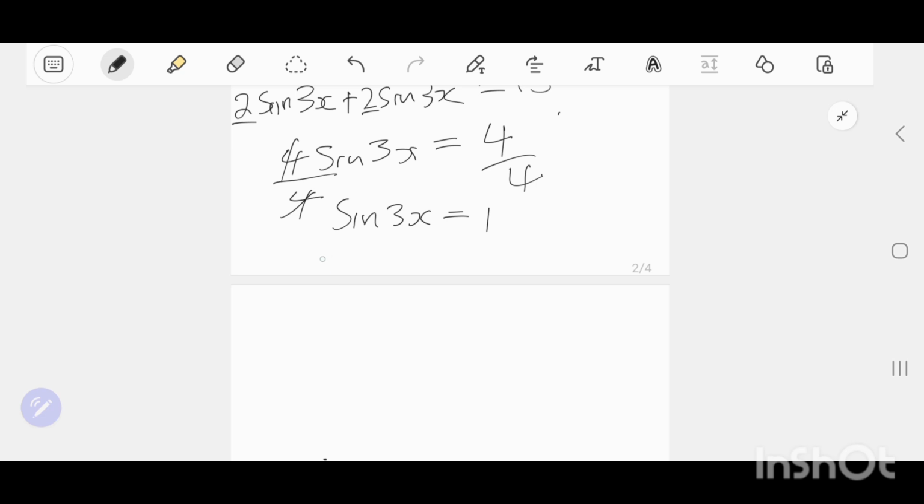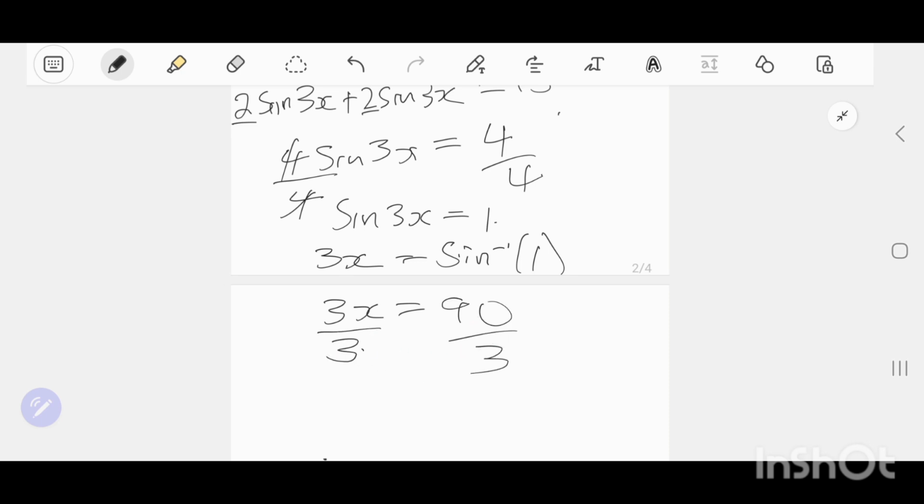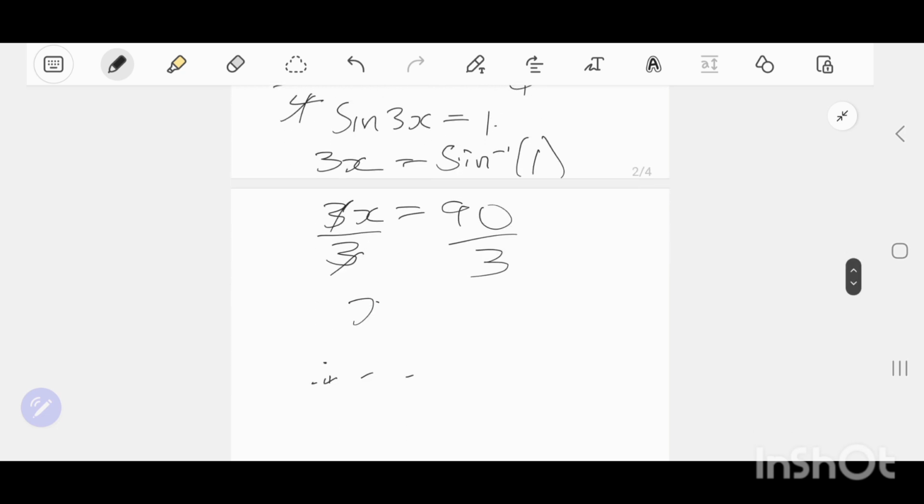So I'm going to say 3x equals arc sine of 1. Can you see that, people? Exactly. Just to confirm, good thing it's a mistake. And then what do I get by pressing this on a calculator? I'm going to get 90. Then I divide by 3, and my x value is equal to 30 degrees. And what did I get, people? I got, indeed, a value between 0 and 90. So that makes sense, people.